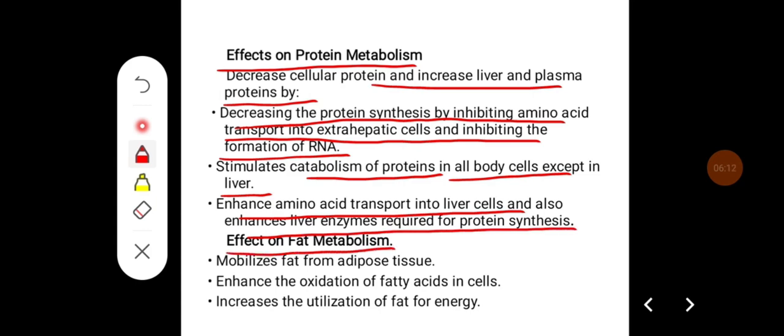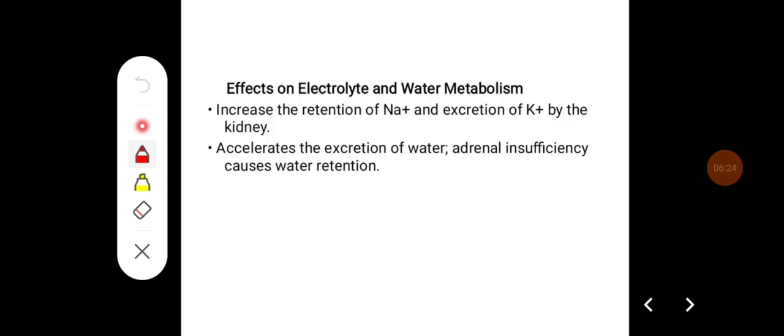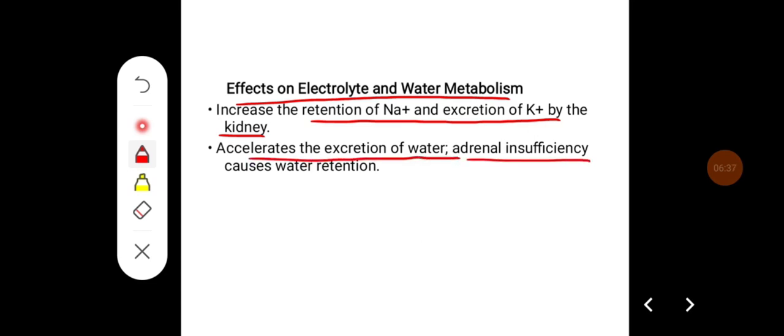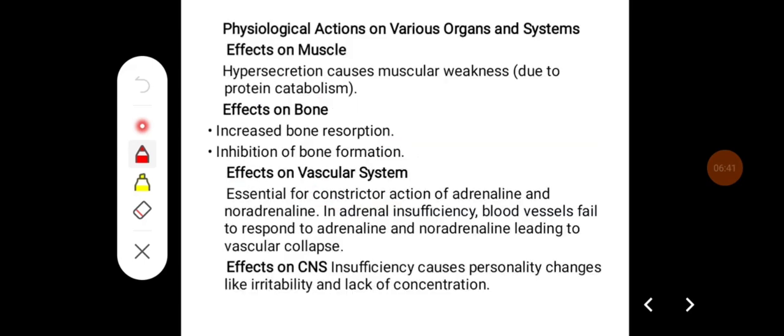And on fat metabolism, it mobilizes fat from adipose tissue and enhances the oxidation of free fatty acids in the cells. It also increases the utilization of fat for energy. Effects on electrolyte and water metabolism: increased retention of water and excretion of potassium by the kidney is an important effect, and it also accelerates the excretion of water. Adrenal insufficiency causes water retention.